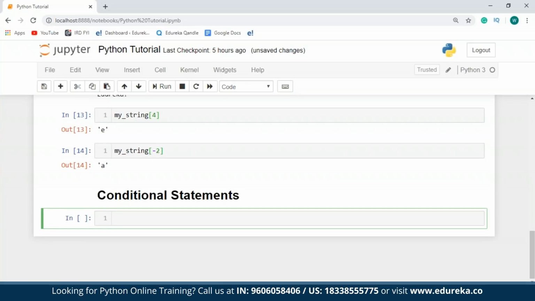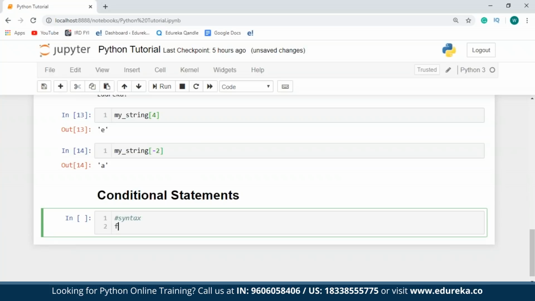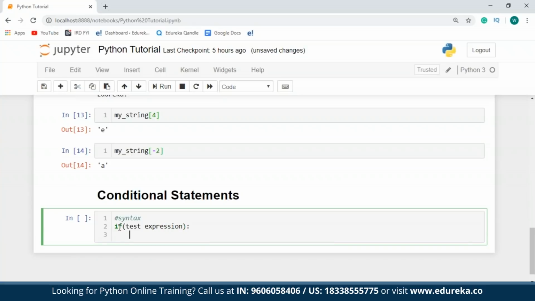So like I've already told y'all, the if statements come with a test expression. So what I'm going to do over here is just type in the syntax. It starts with if. Within this, you have the test expression. Now we've entered the body of this if statement.